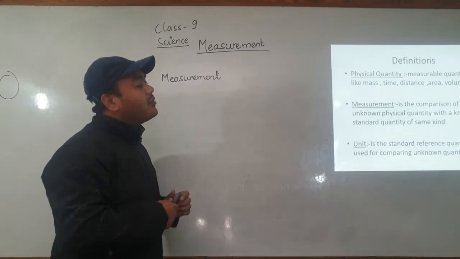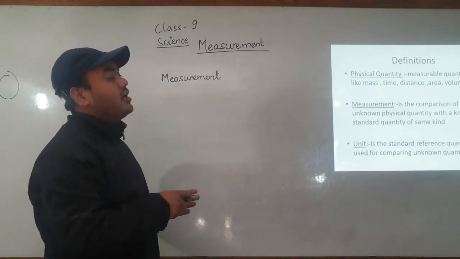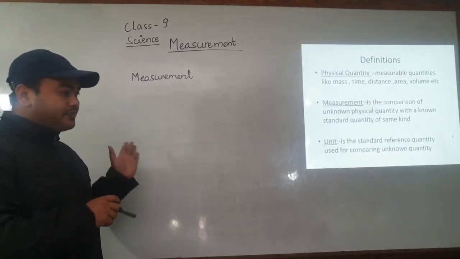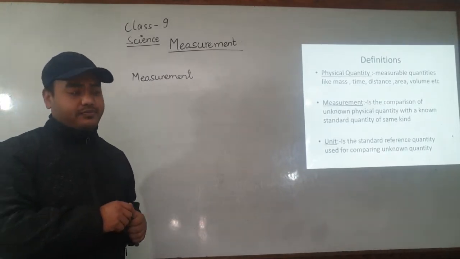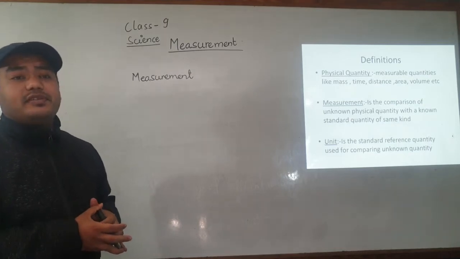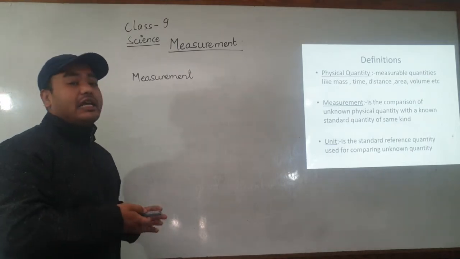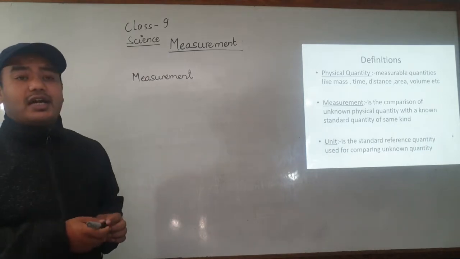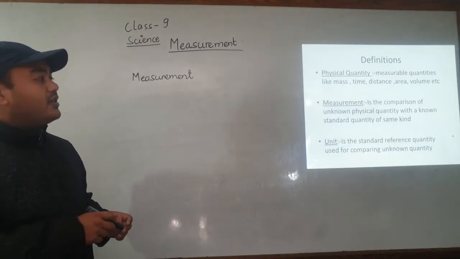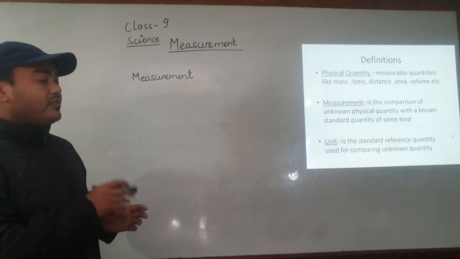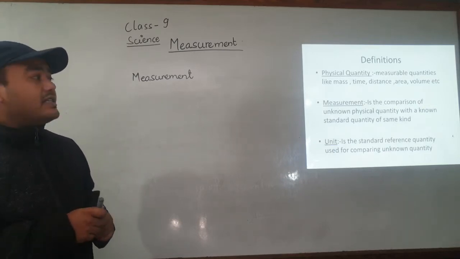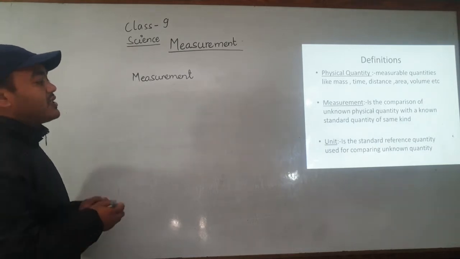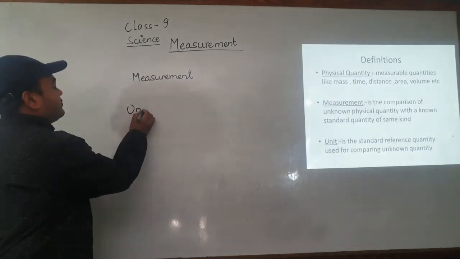We have to keep in mind that the comparing or standard terms must be of the same kind. Like for mass we use kilograms. Similarly for length we compare with a known quantity like meters or centimeters. So one standard quantity is the reference quantity, and that reference standard quantity we term the unit.